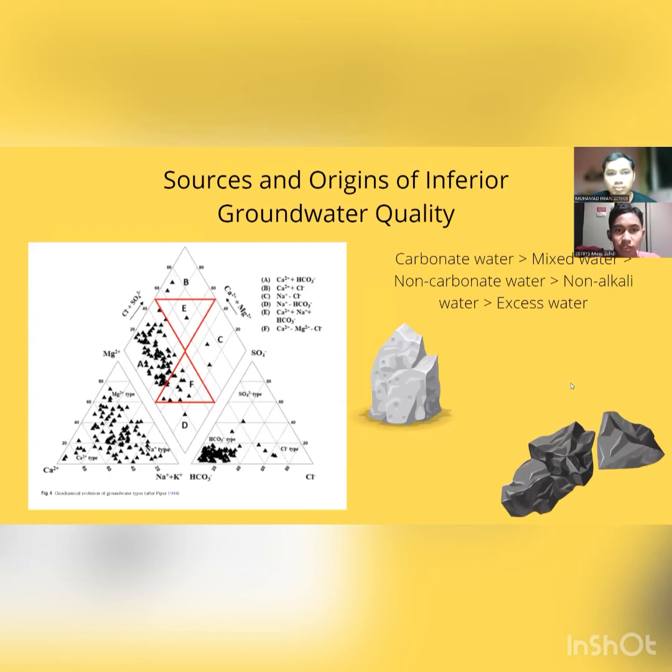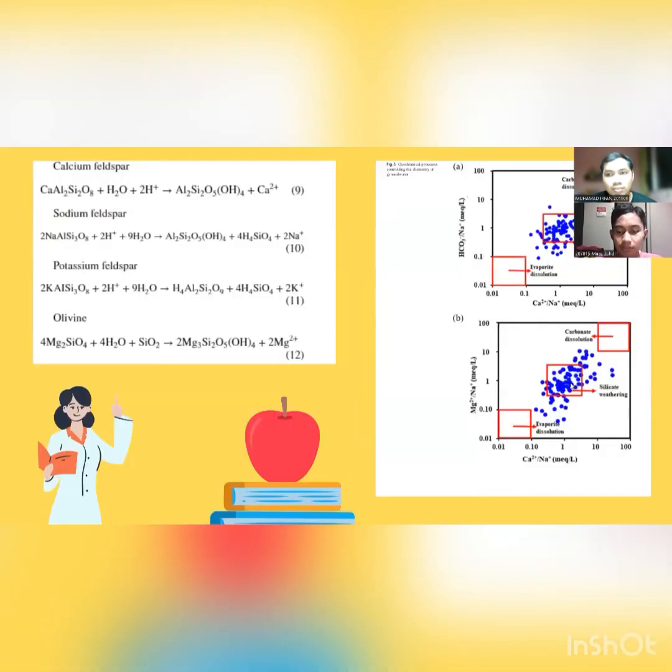Let's look at the sources and origin of inferior groundwater quality. Based on the Piper diagram, it is shown that the most common type of water in the groundwater in the Telangana area is carbonate water, followed by mixed water, non-carbonate water, non-alkali water, and excess water, which has the least of all. Next.